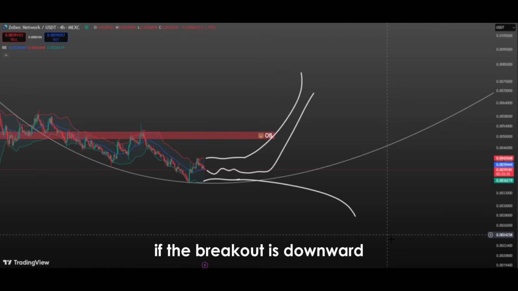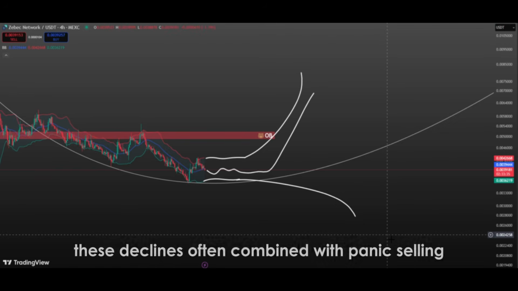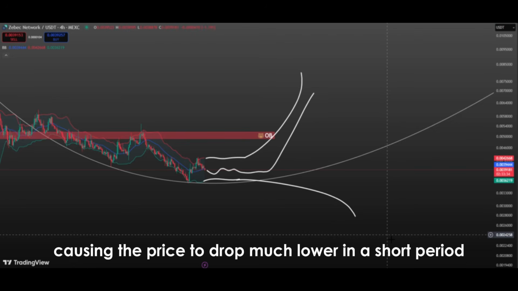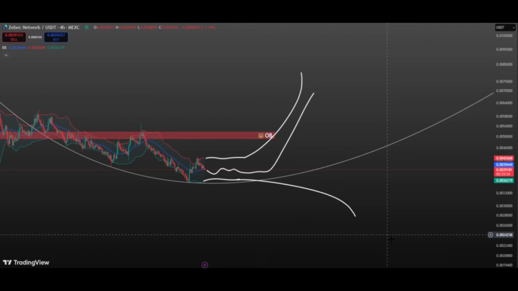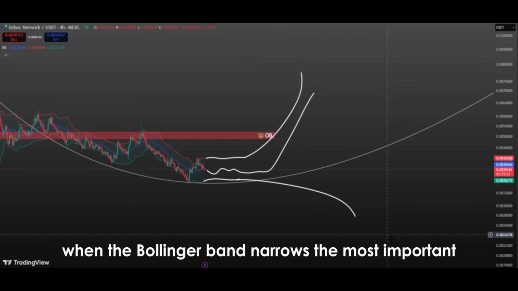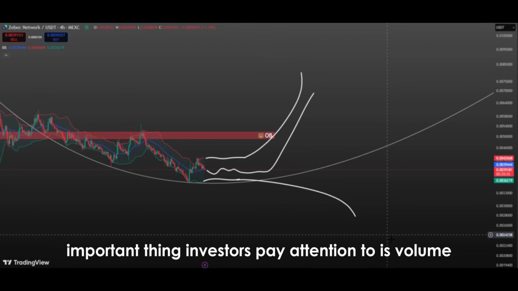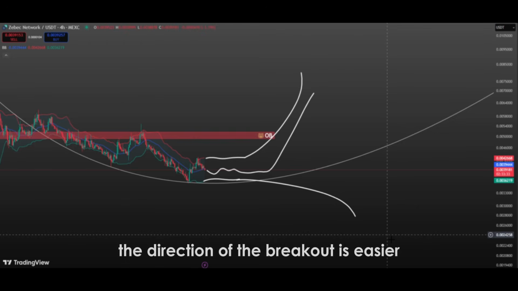If the breakout is downward, the price breaks the lower band and sharp declines occur. These declines are often combined with panic selling, causing the price to drop much lower in a short period. When the Bollinger Band narrows, the most important thing investors pay attention to is volume, because understanding the direction of the breakout is easier with volume.